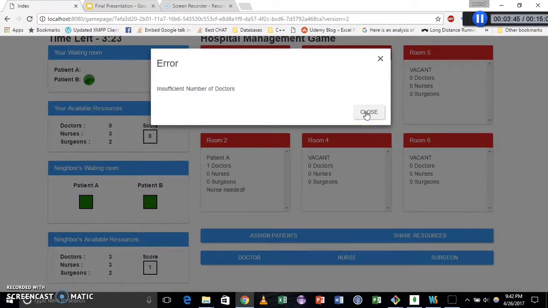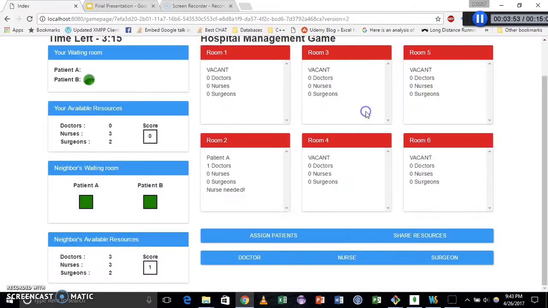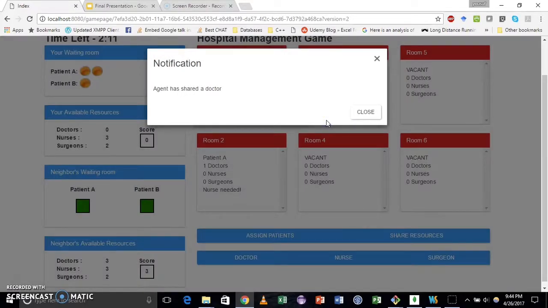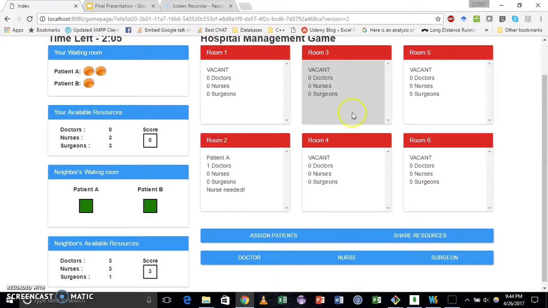Here you see the notification that we don't have enough doctors to satisfy the requirement. That's why we're getting an insufficient number of doctors. As you can see in version 2 of the game, the agent has shared a surgeon. You can either accept or deny the request. Here you see the available resources. If I go ahead and accept the surgeon, my 2 will become 3. So my available resources have been updated.